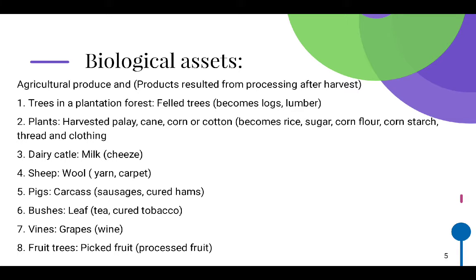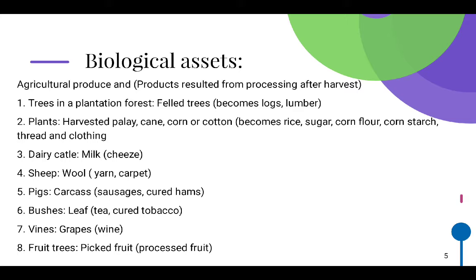1. A biological asset of trees in a plantation forest has agricultural produce of felled trees, and the products resulting from processing after harvest are logs and lumber. Number 2. Plants: harvested palay, cane, corn, or cotton, and the products are rice, sugar, corn flour, cornstarch, thread, and clothing.